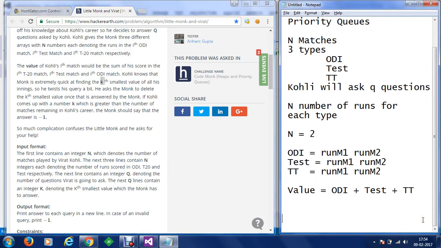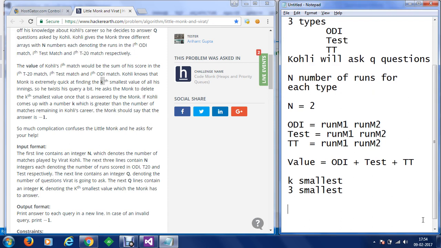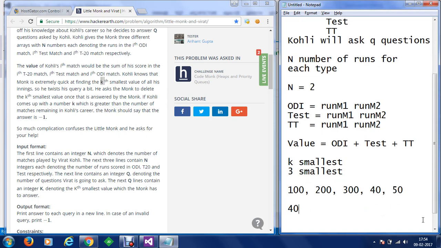So now we have to understand the kth smallest, and let's say we have 5 matches and I want to go for the third smallest. So let's say Kohli has scored, for example, 100 runs in the first inning, 200 runs in the second inning, 300 in the third inning, 40 in the fourth inning and 50 in the fifth inning. So according to the priority queue, it will be arranged something like this: 40, 50, 100, 200 and 300. And now we have to consider the third smallest. So the third smallest will be 100.